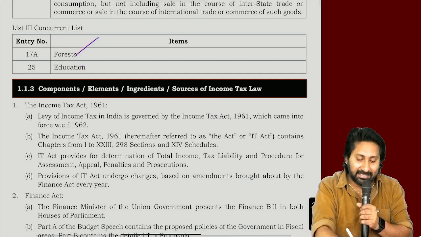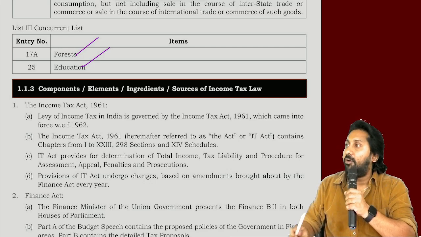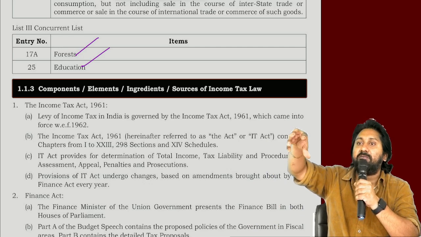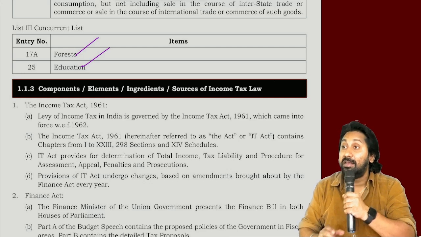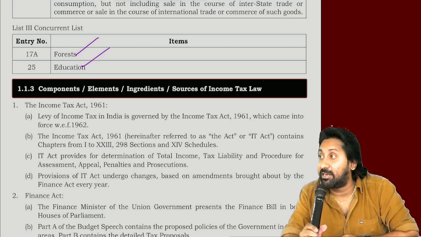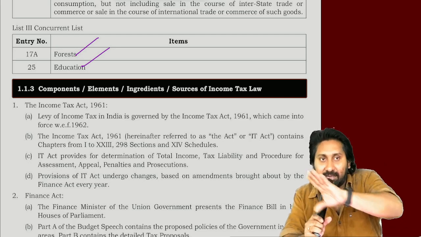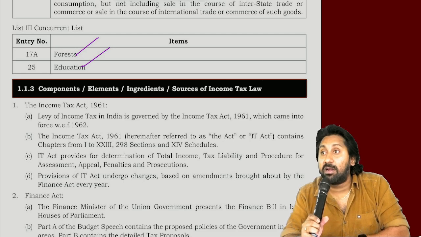Even though it is not in the syllabus, at least you will read and understand. Forest is there, right? Overall forest and preservation of wildlife is a responsibility of the central government. But state governments will conduct the civils examination. The Union examination is called UPSC. What is the state level called? APPSC.